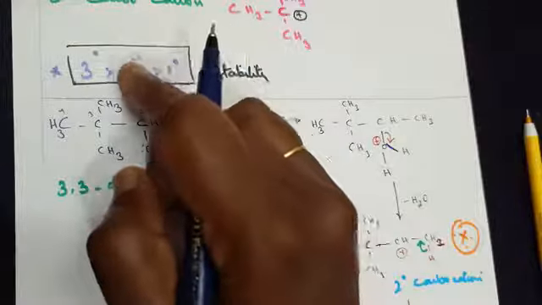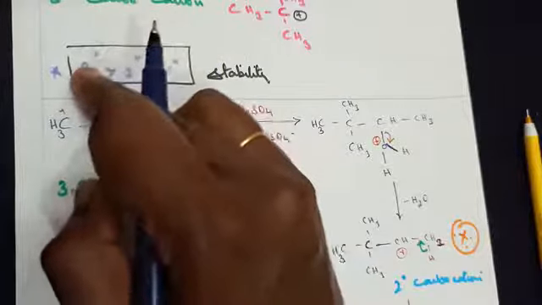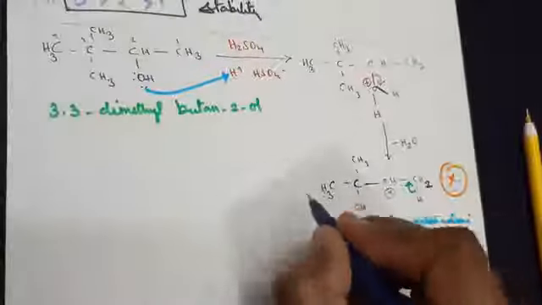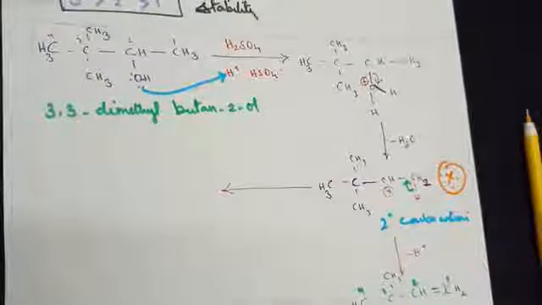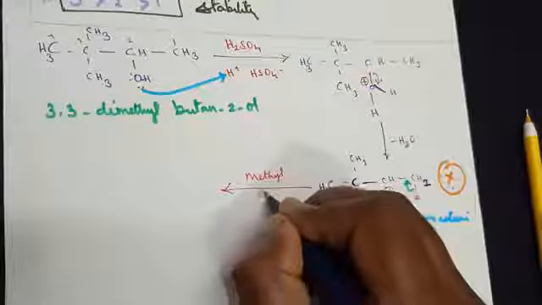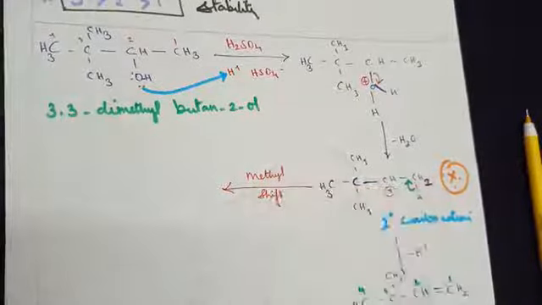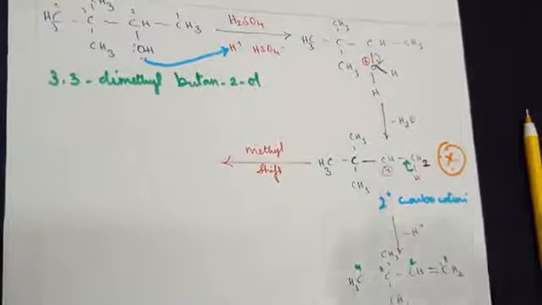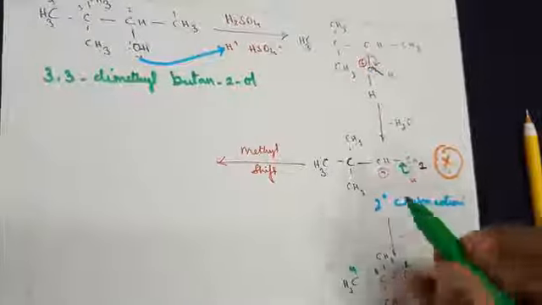Now, as I told you, secondary compared to tertiary is not highly stable, so it will try to convert itself into a tertiary carbocation. Let's see how it gets shifted. There's something called a methyl shift that takes place here. When you have a methyl shift, what happens? Just watch what I'm going to do here.